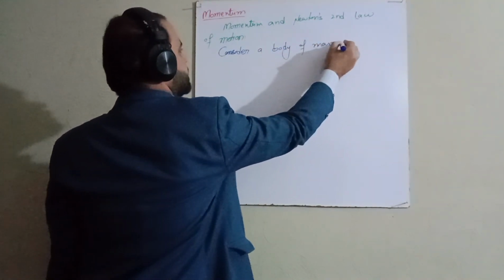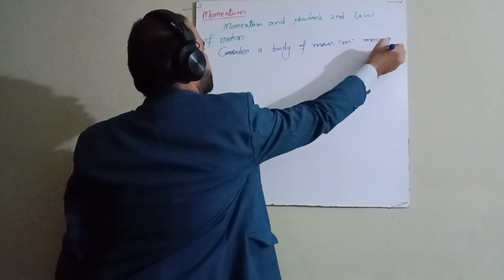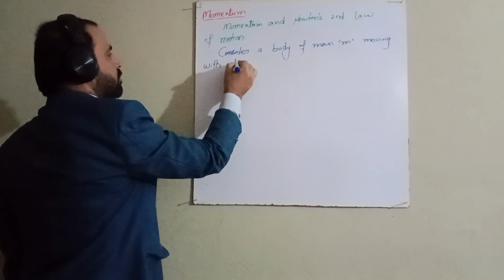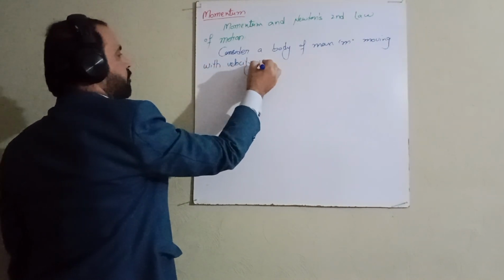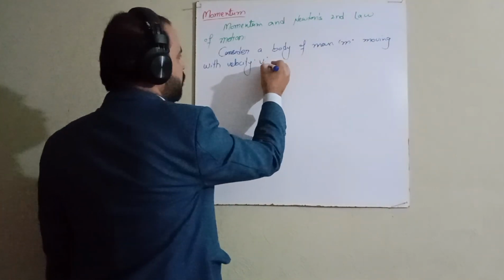Mass m is moving with velocity vi. This is the initial velocity of the body.